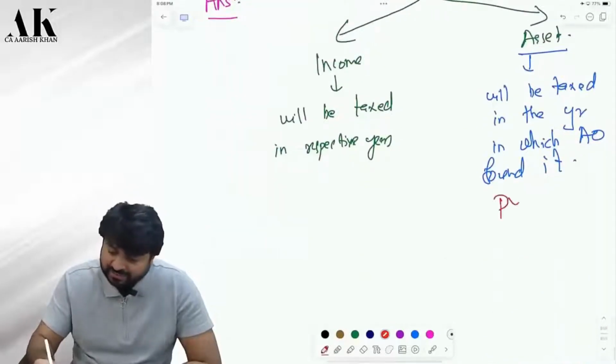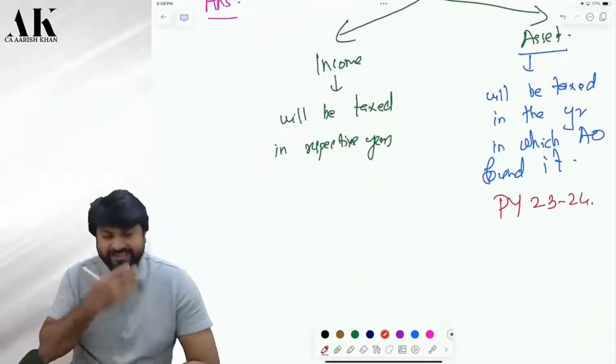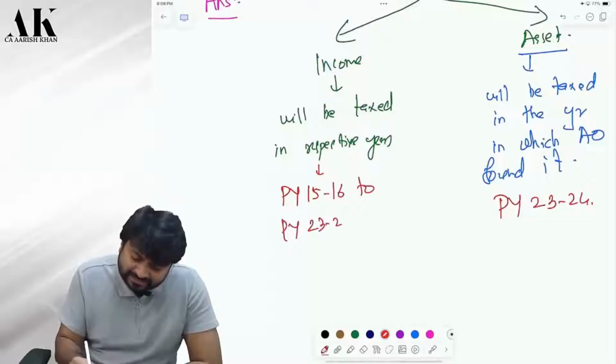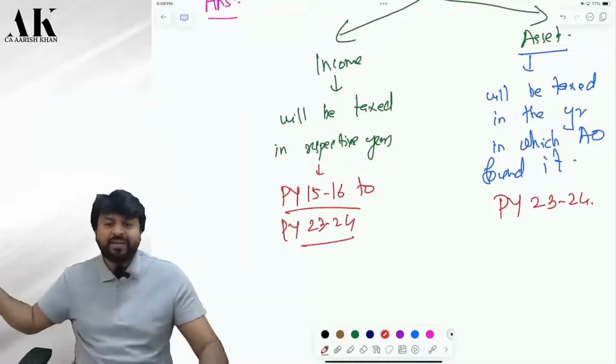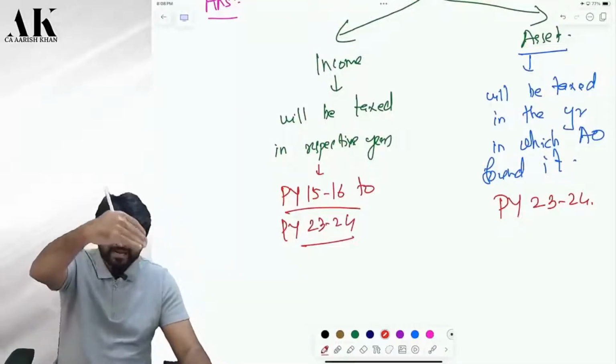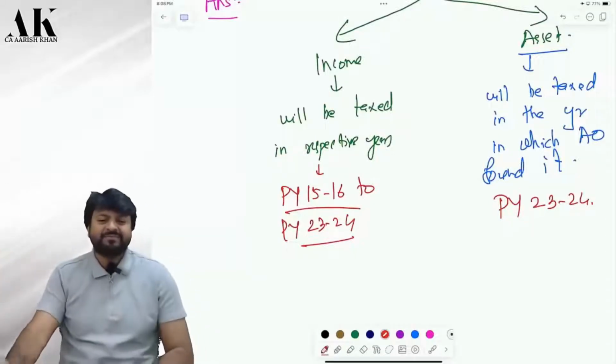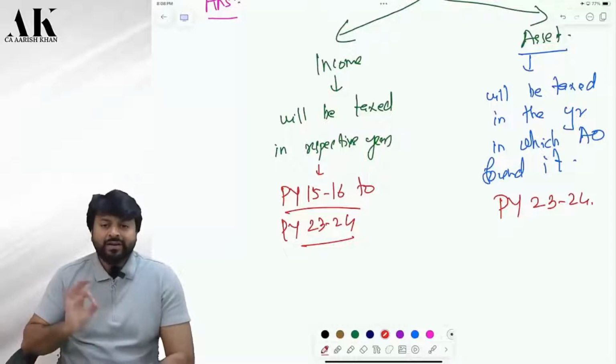Yes. So the asset will be charged in that year. But the income will be charged in every year from 15-16 to 23-24 respectively. It will be classified as income of respective years. Did you understand what I said?